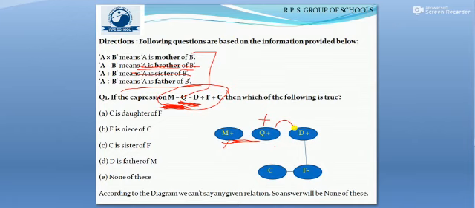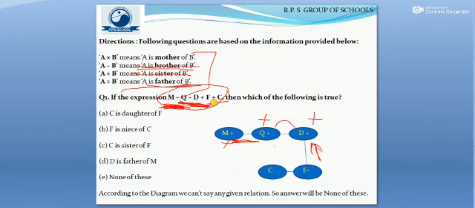Now when we move further, we find D divided F. Here D is father of F, meaning the gender of D again will be male, represented by plus sign, and D will be one generation above F because it is said that he is the father.